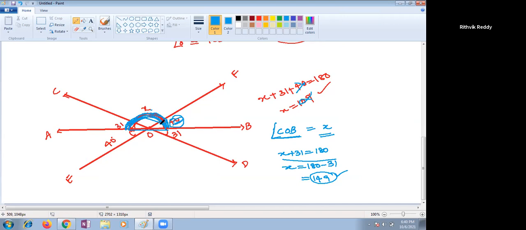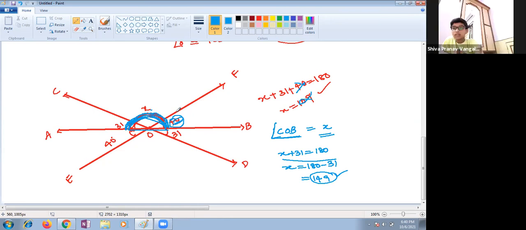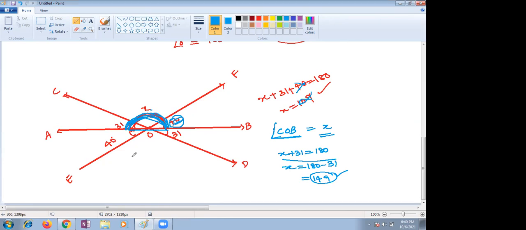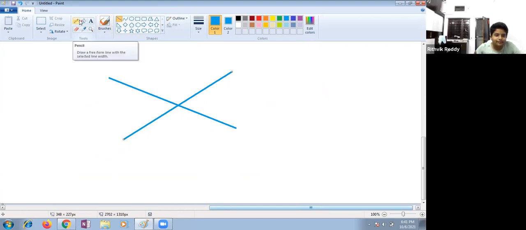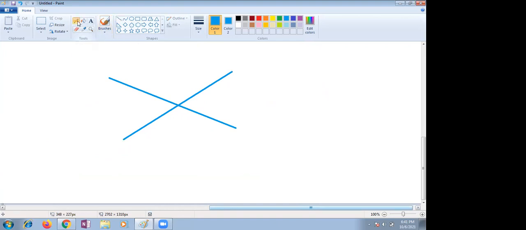Ma'am, I'm not understanding this problem. Can you explain that? What is actually the question here? No need of finding a complete portion, children. Very simple. This is what type of lines? Intersecting lines, right, ma'am? Intersecting lines, and vertically opposite angles are equal here, right? Yes, ma'am.